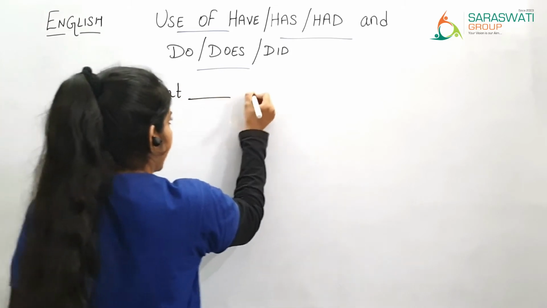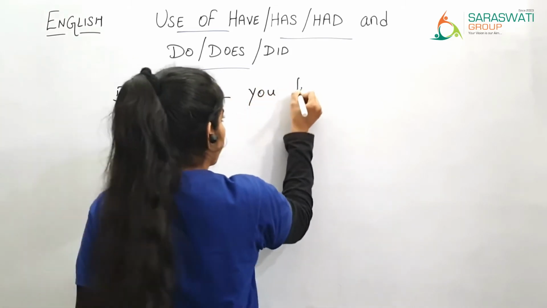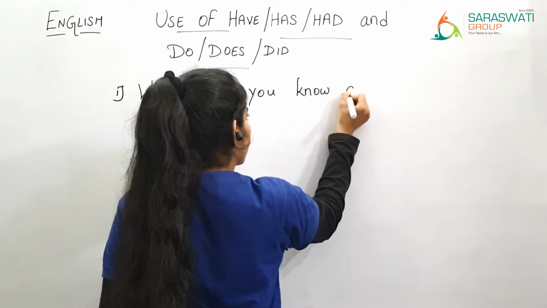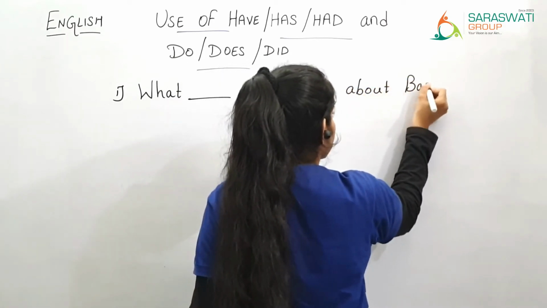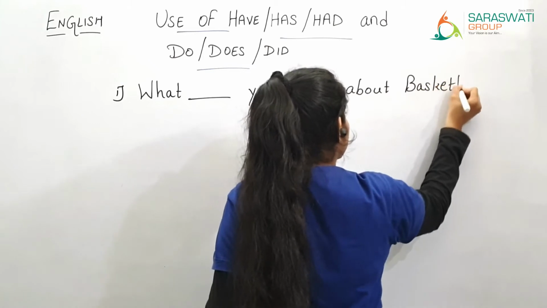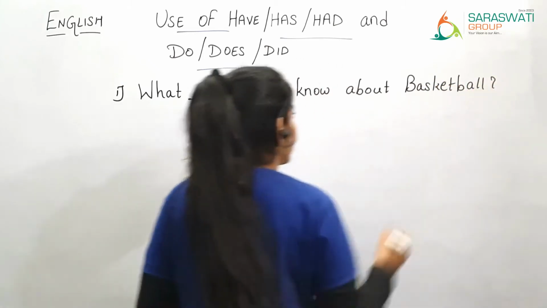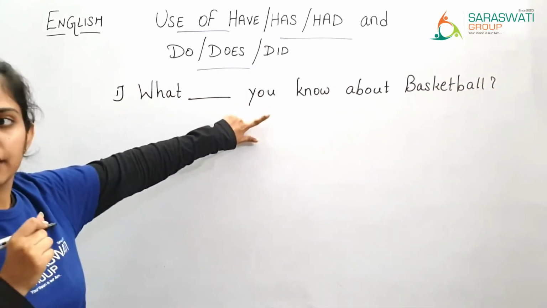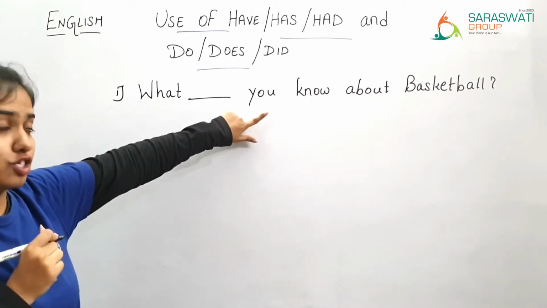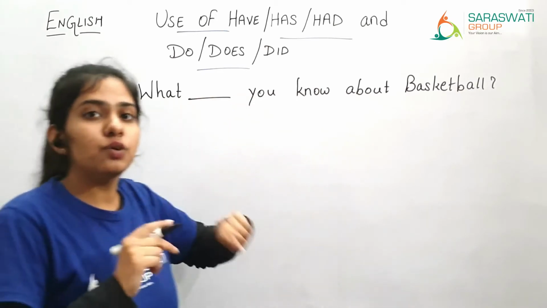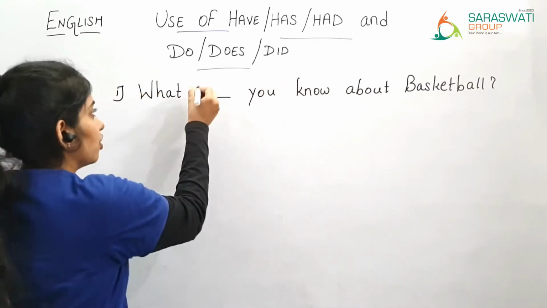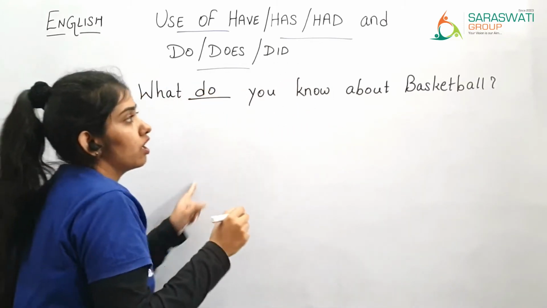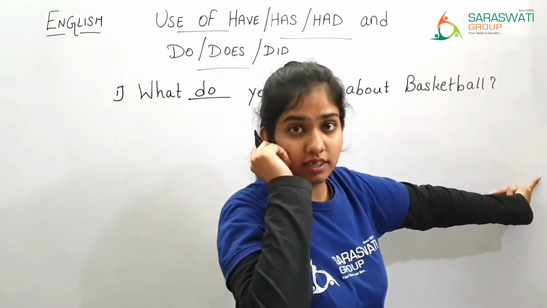What dash you know about basketball? So over here you is given. So when you is there you are supposed to use do. What do you know about basketball?